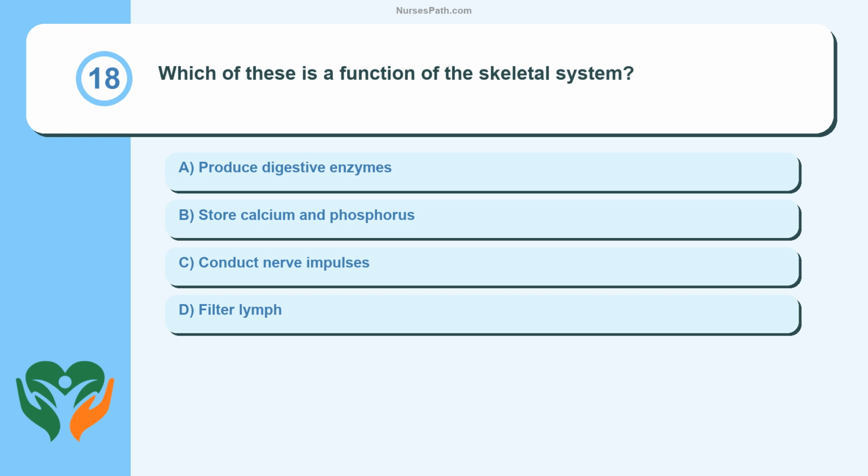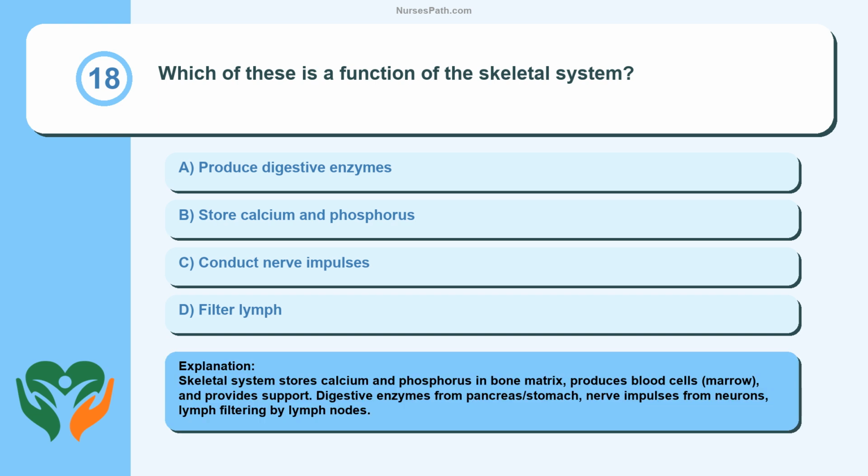Question 18. Which of these is a function of the skeletal system? Produce digestive enzymes, store calcium and phosphorus, conduct nerve impulses, filter lymph. Skeletal system stores calcium and phosphorus in bone matrix, produces blood cells in marrow, and provides support. Digestive enzymes come from pancreas/stomach, nerve impulses from neurons, lymph filtering by lymph nodes.